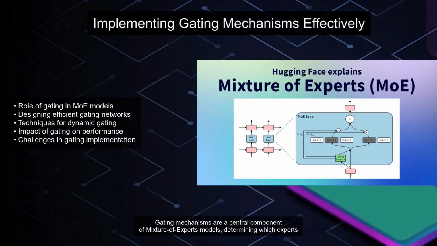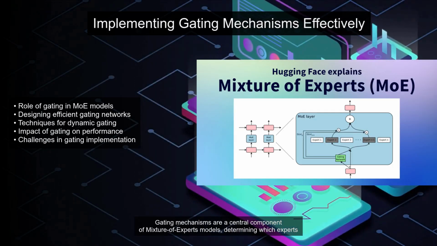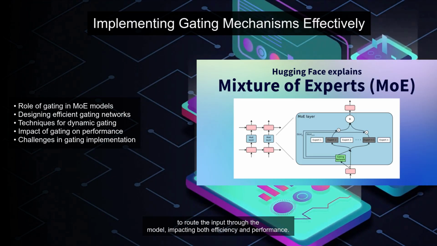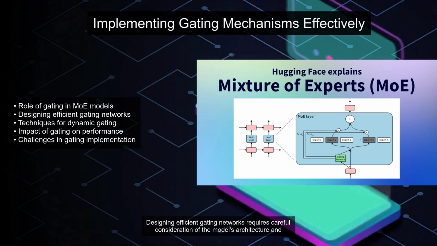Gating mechanisms are a central component of mixture of experts models, determining which experts are activated for a given input. The gating network effectively decides how to route the input through the model, impacting both efficiency and performance.